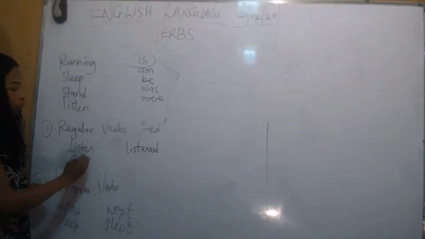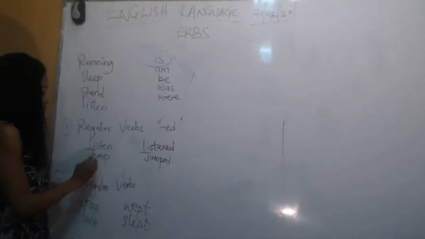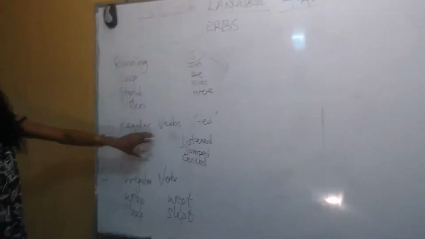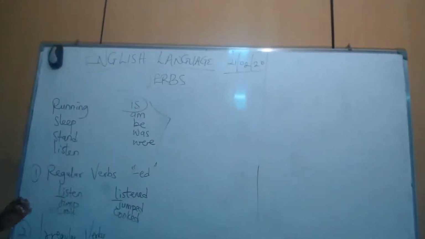Listen, listened, jump, jumped, cook, cooked. Any verb that, when you want to get the past tense form, you add ed, is called a regular verb.